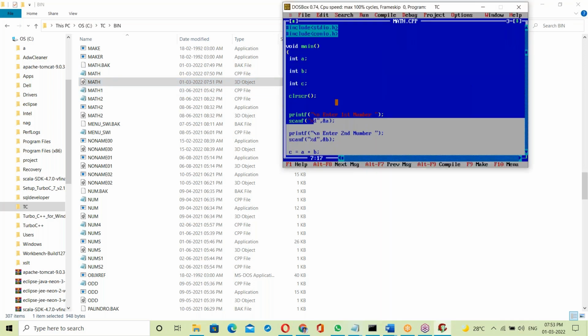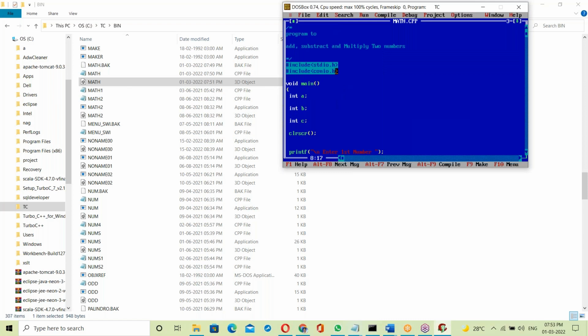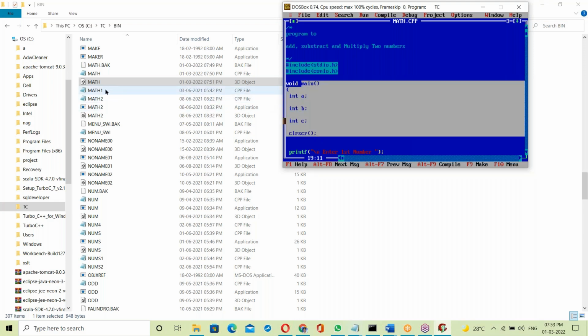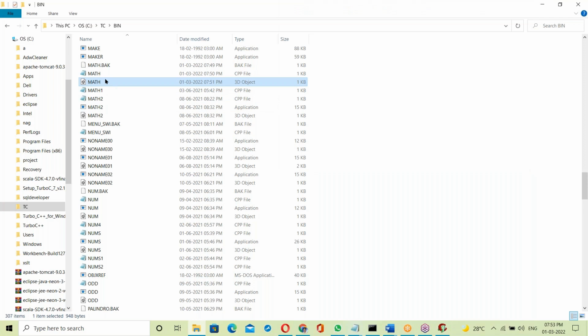Apart from this, there are predefined library header files, stdio.h and conio.h. These header files have their own binary codes. For your C program, the binary code is math.obj.